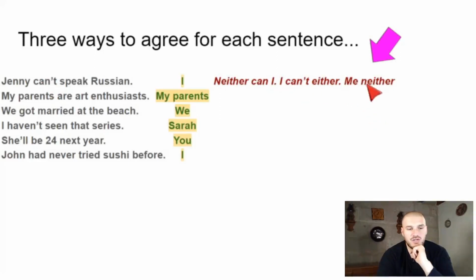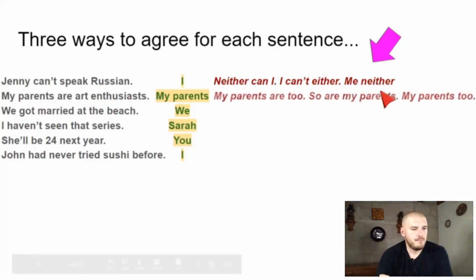All right, again, you can use the easy option. So there are 3 different ways to agree. Look at this. This is a positive, affirmative sentence. My parents are art enthusiasts, okay? You're talking about your parents, so I'm going to say my parents too, right? Yep, my parents are too, so are my parents, or the easy option, my parents too.